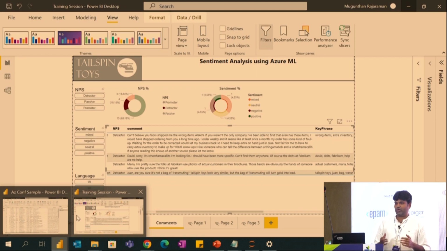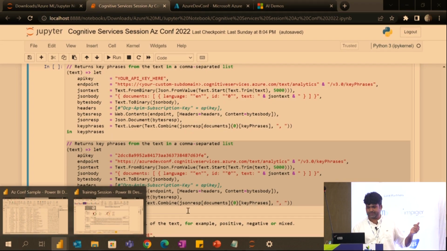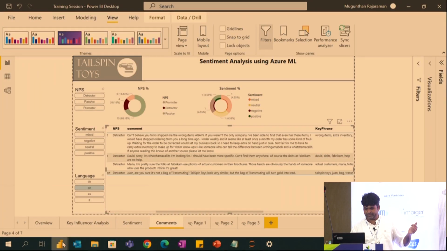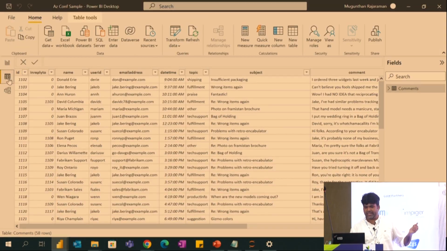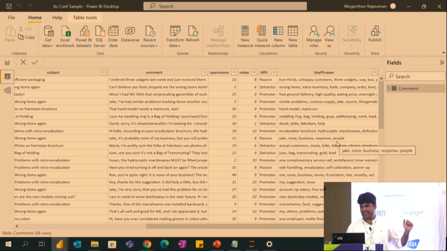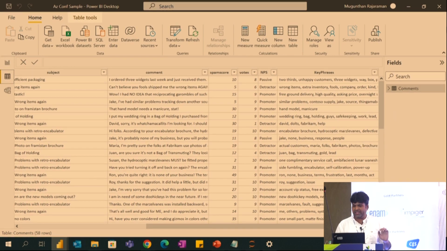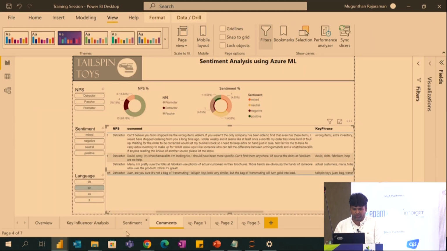So instead of that, what we did, we loaded the data to SQL and from SQL we connected Power BI. So here we have the entire data sources. In this, I created the cognitive services key and I'm directly using that in Power BI. So here I don't need to do anything. I just call the cognitive services, and it automatically translates or picks the key phrases whenever data gets loaded. So for that, what you have to do,